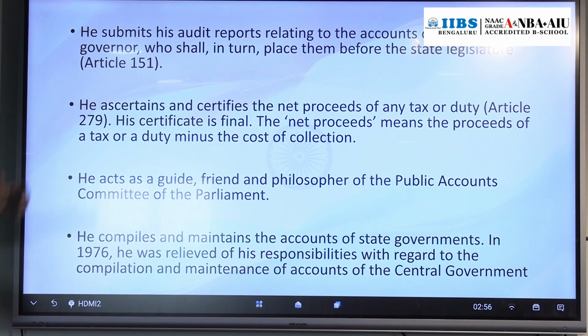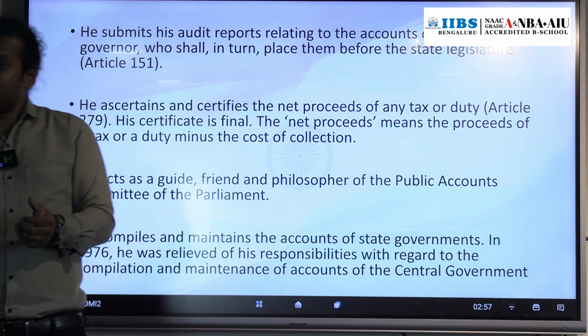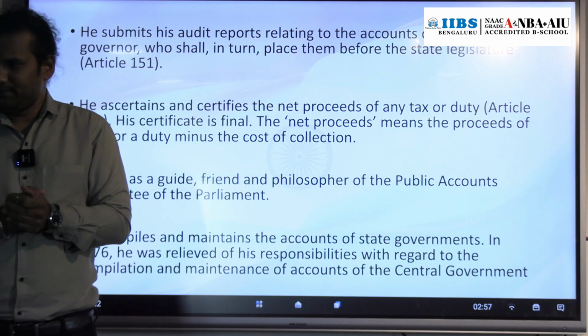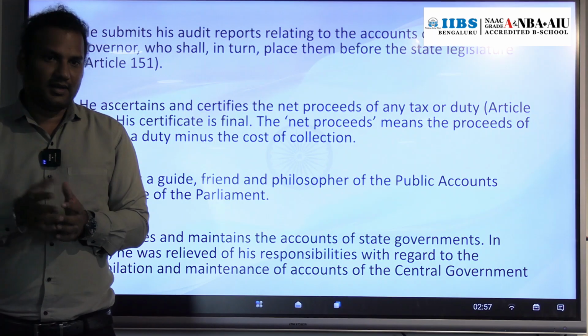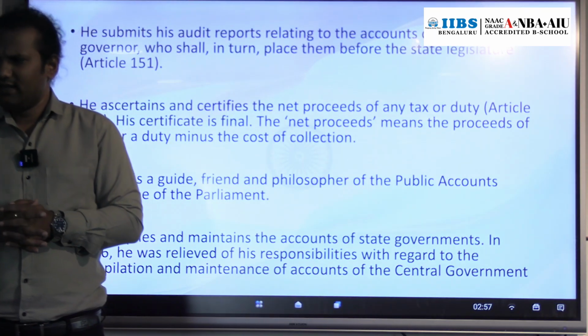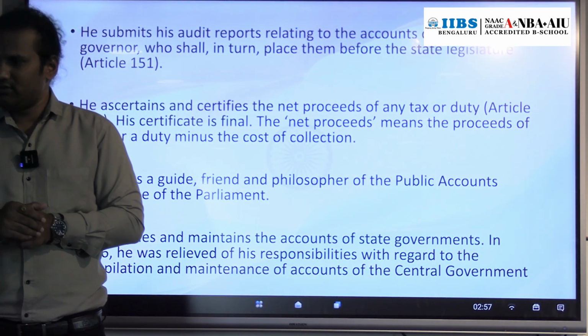Apart from that, under Article 279, the central government will receive the taxes. I hope you know. Taxes, income tax, corporate tax, right? You will study that in economics also.